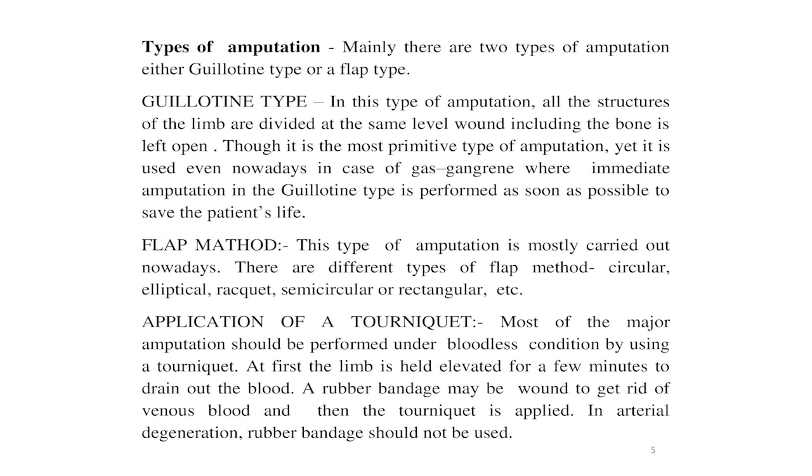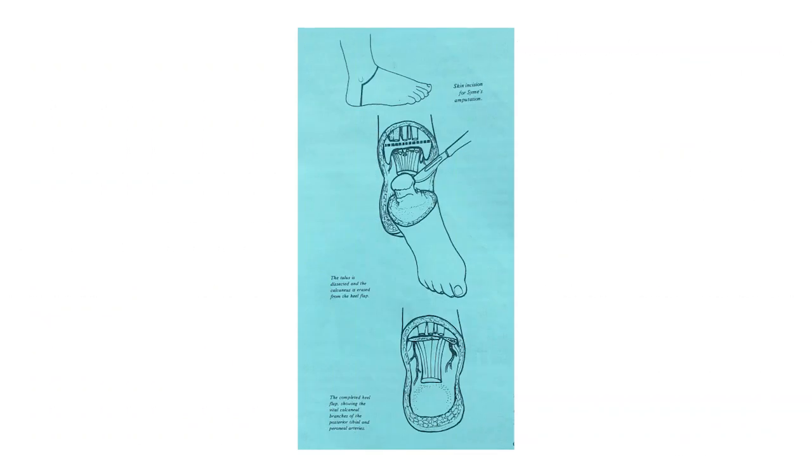In septic cases and in malignant cases, rubber bandage should be avoided, but tourniquet may be used even in these conditions also. Dear students, now you can watch the image on your screen, that is the operation of the Syme's amputation. First image showing the skin incision for Syme's amputation, and second image showing the talus is dissected and the calcaneus is erased from the heel flap, and the third diagram showing the completed heel flap showing the vital calcaneal branches of the posterior tibial and the peroneal arteries.